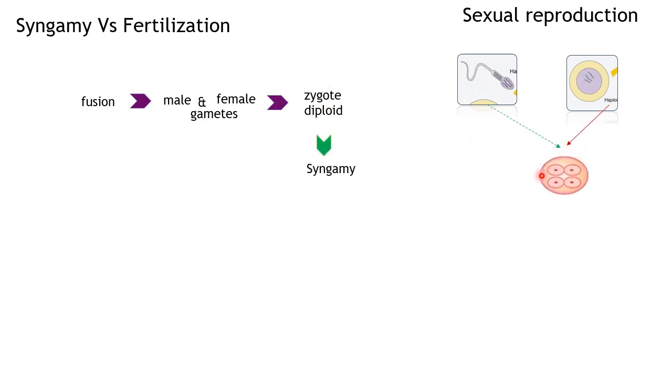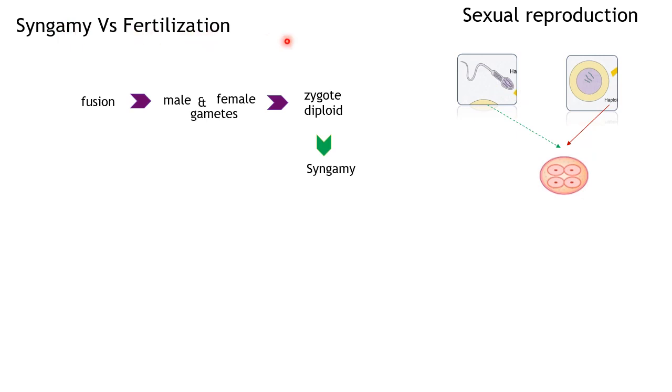So let's see how this zygote looks. This is the zygote. It is a simple process where a male gamete, also known as sperm, and a female gamete, also known as ovum or egg, fuse together and form a diploid cell, also known as a zygote. This fusion process is known as syngamy. Right, this is what I told you, syngamy. Now I also told you there is not much difference between syngamy and fertilization. Now let's see why there is not much difference.